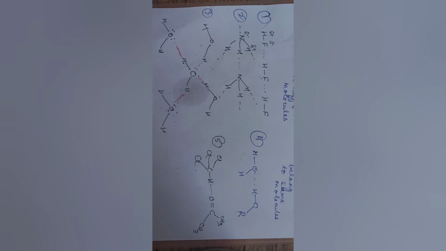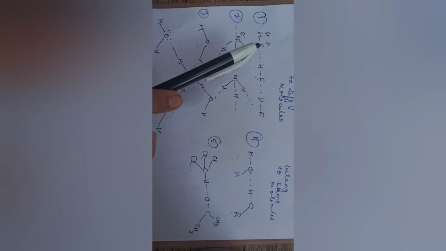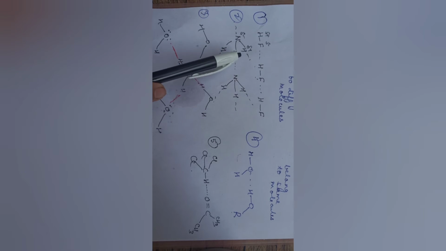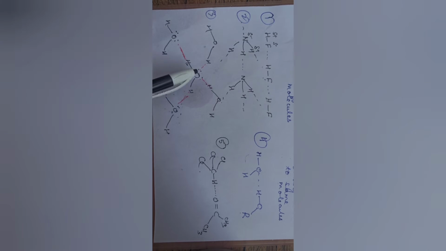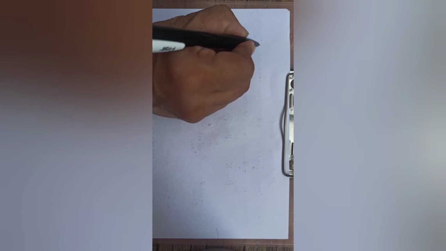Okay. So I've discussed, children, here 5 examples of intermolecular H bond: HF, ammonia, water, where one water is surrounded by 4 water molecules, water and alcohol, and acetone and chloroform. Okay, so one more I will take here because that is an important question also asked. Say if I write here, this is, children, benzene.